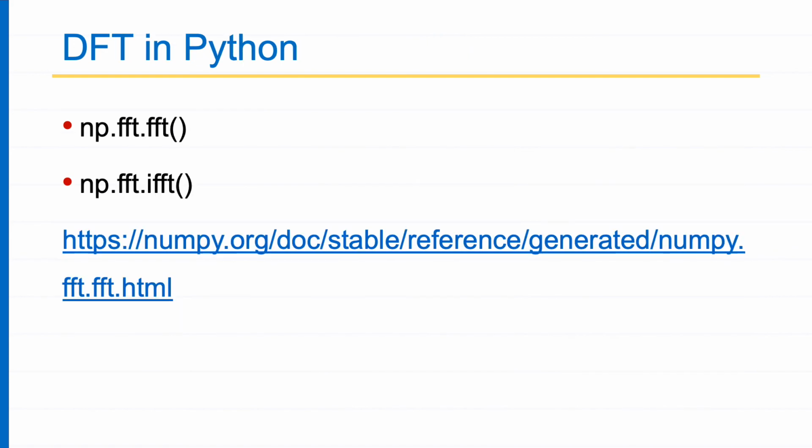Okay, now how do I perform DFT in Python? NumPy has an implementation of FFT. It's called FFT, fast Fourier transform, which is an algorithm for implementing the discrete Fourier transform. It's called fast Fourier transform because it's very, very fast. The computational complexity is very small as compared to ordinary DFT. It's just an implementation thing. That's why it's called FFT. But in principle, it is the same as DFT. Okay, so this is the documentation you can go through and you can use it in Python.